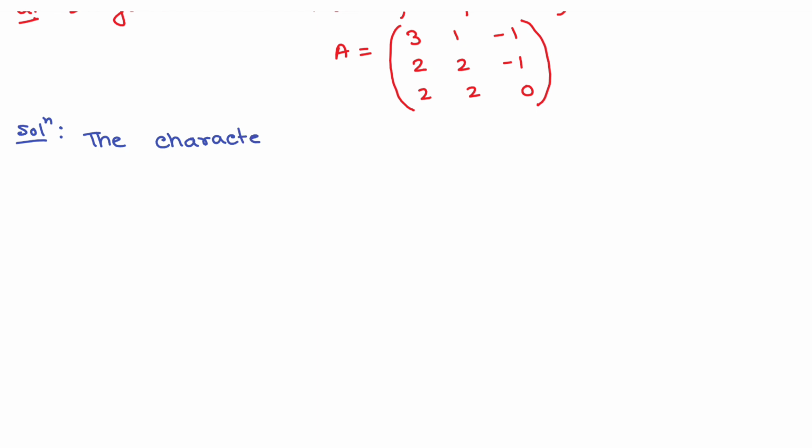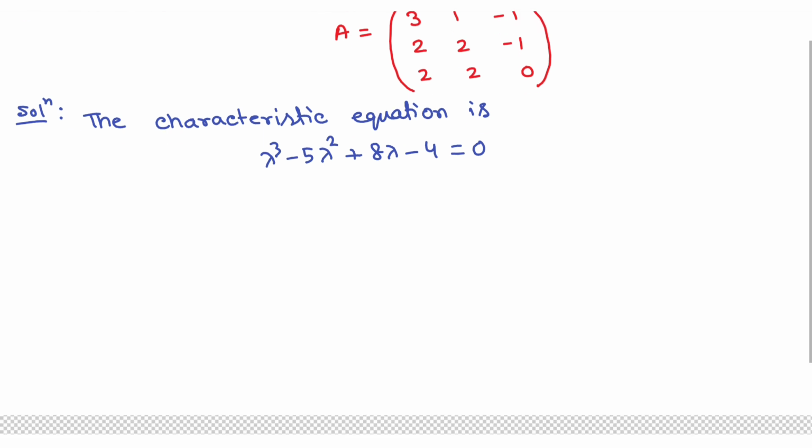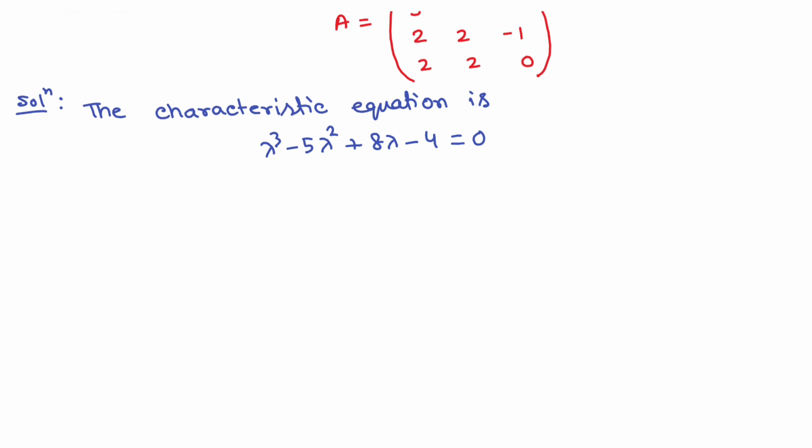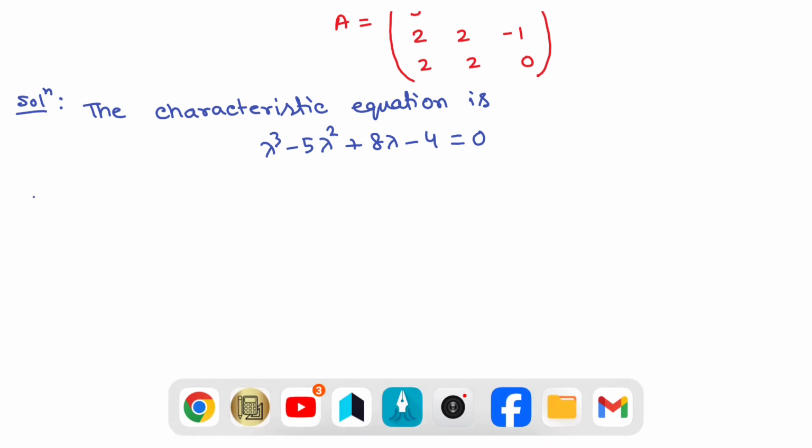The characteristic equation is lambda cubed minus 5 lambda squared plus 8 lambda minus 4. This is the characteristic equation, yes or no? And after solving this equation, what are the eigenvalues?